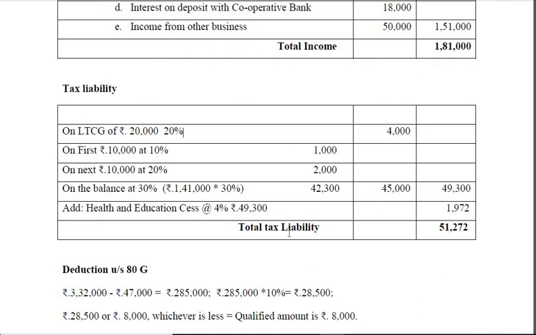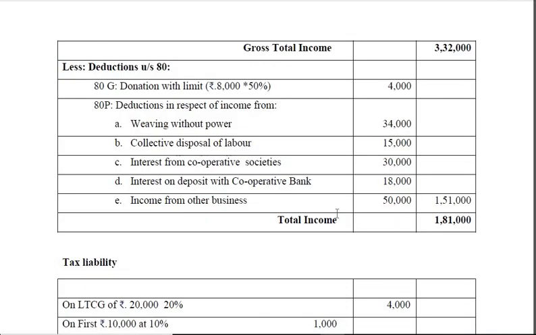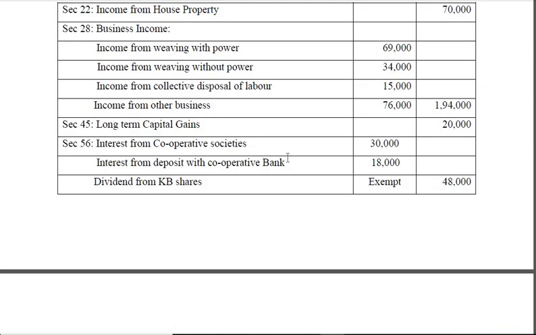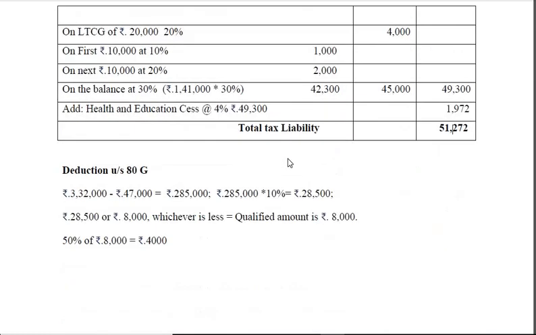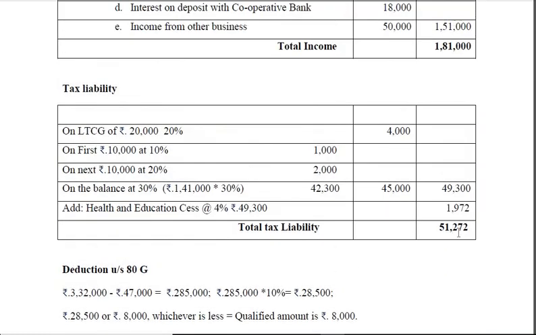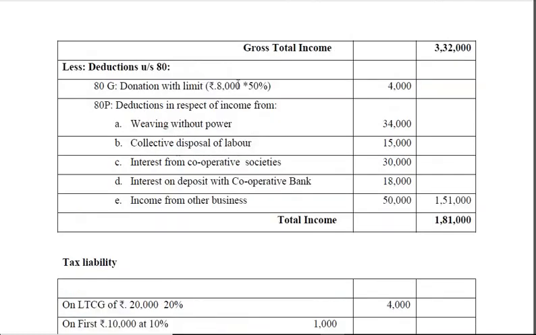As a result, you find total tax liability of 51,272. Okay. So tax liability is 51,272. So you have calculated the deduction here, 8,000, 50% of that 4,000.